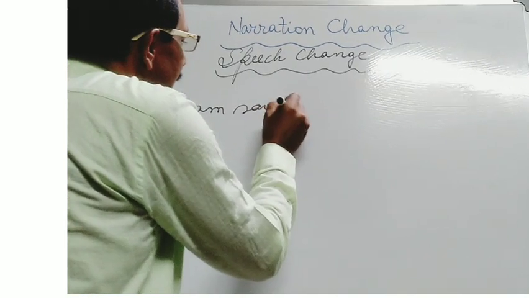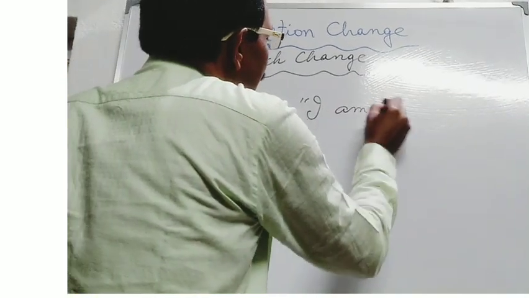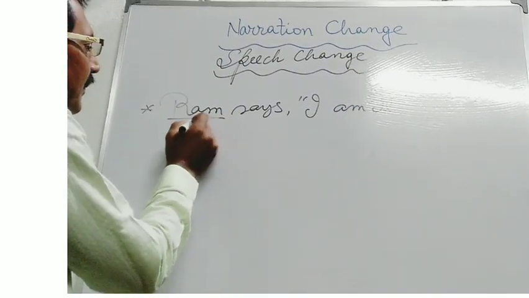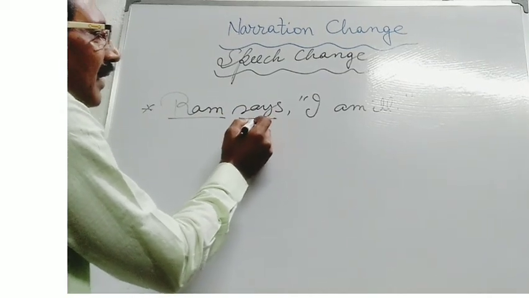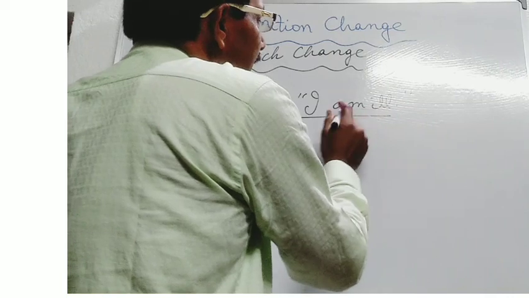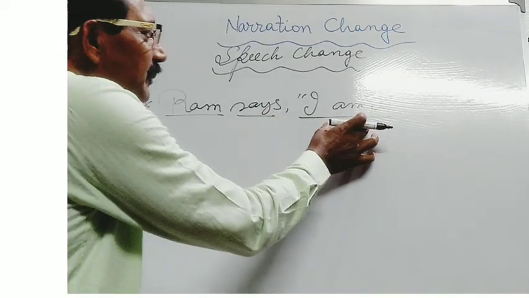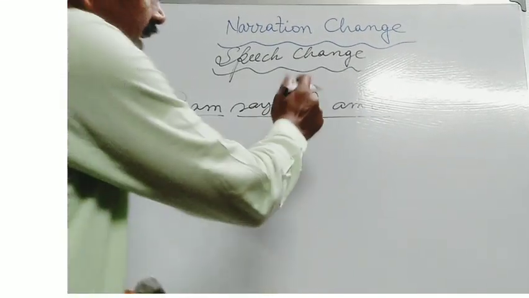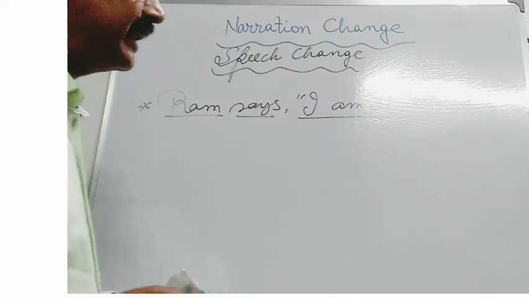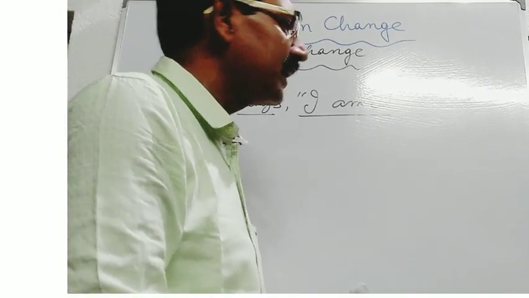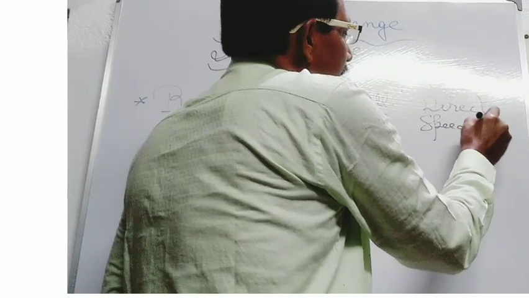Ram says, "I am ill." Here, in this speech, you will see that Ram is the speaker and says is the reporting verb, and "I am ill" is the speech of the speaker. Here, the speech of the speaker is quoted within inverted commas. These are called inverted commas. And if such type of speech is quoted within inverted commas, then it is termed direct speech or direct narration.